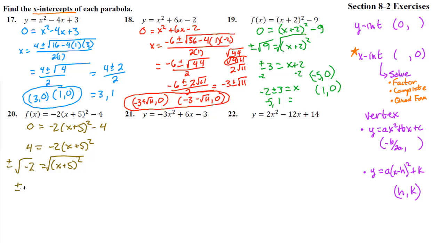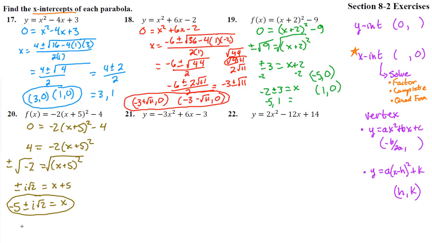We got plus or minus i square root of 2 equals the square root squared. That's x plus 5 right there. And subtract 5 over. So we get negative 5 plus or minus i square root of 2 equals x. Those are the two answers.